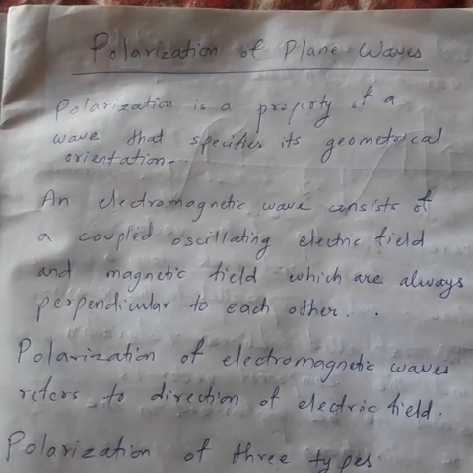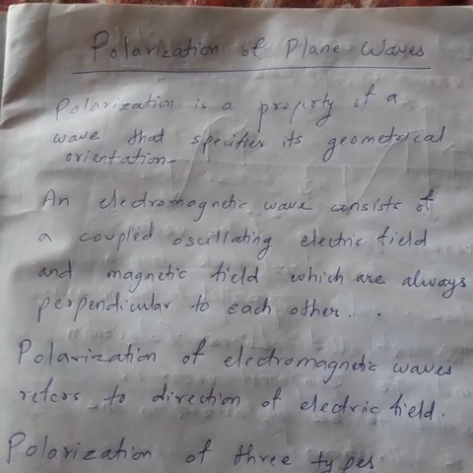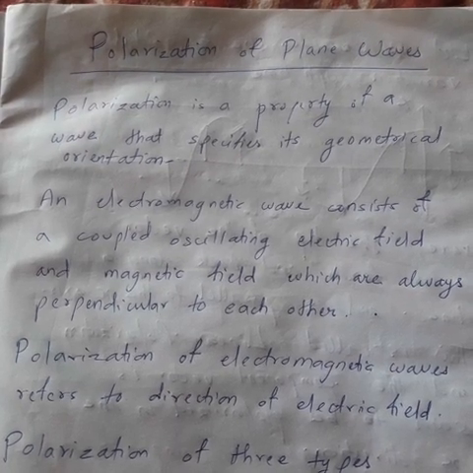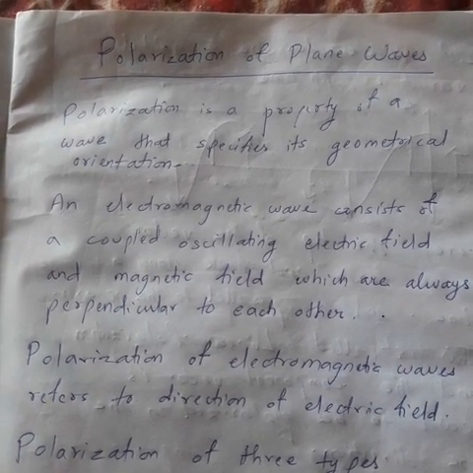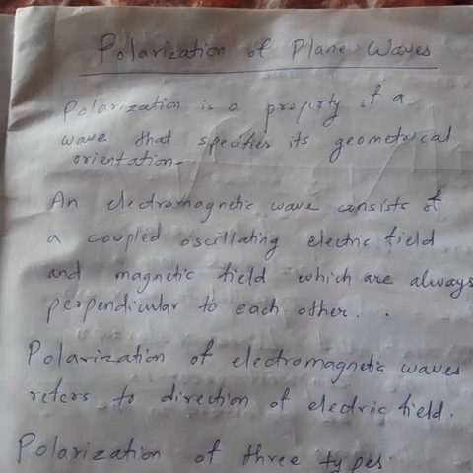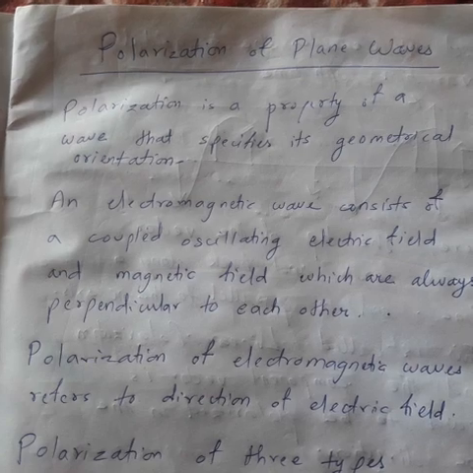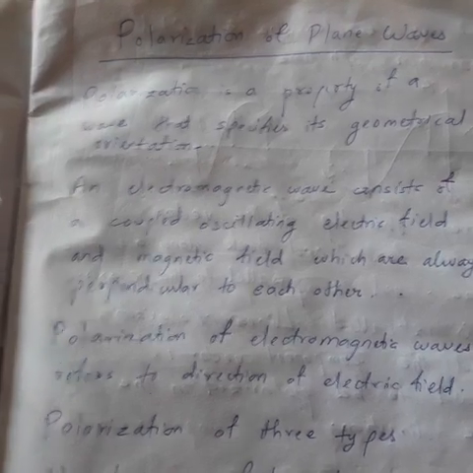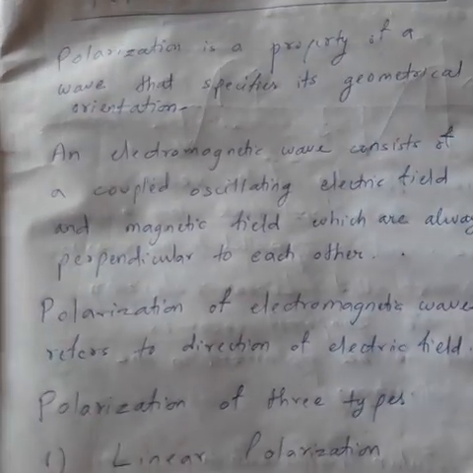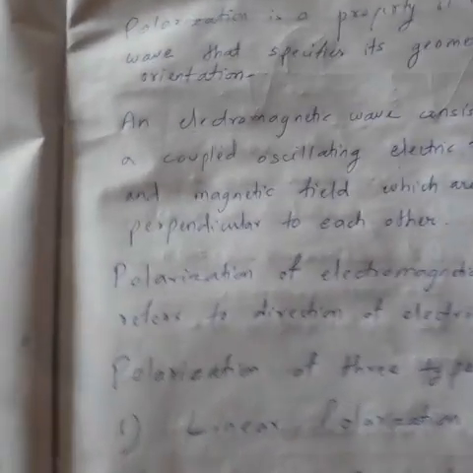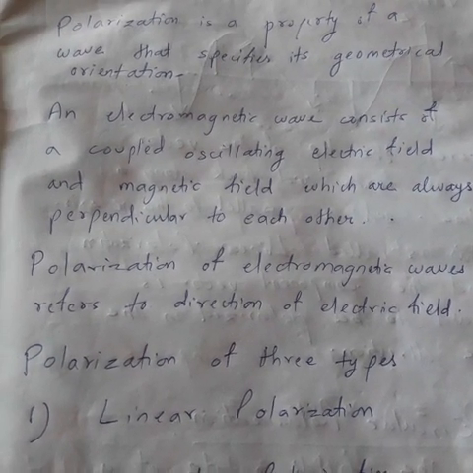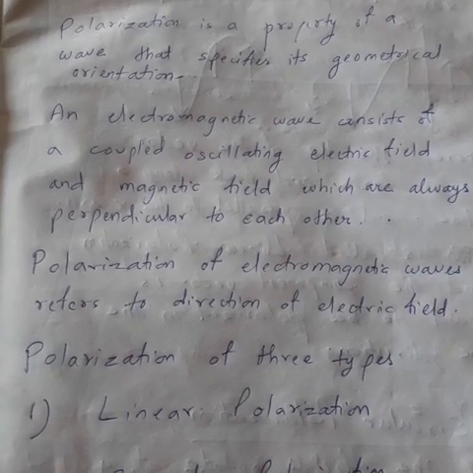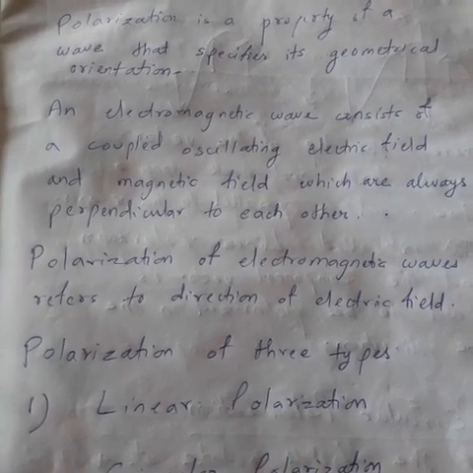Let us look at the next point. An electromagnetic wave consists of a coupled oscillating electric field and magnetic field which are perpendicular to each other. As we know, an electromagnetic field consists of an electric field as well as a magnetic field. Because we are considering a wave, the wave propagates along a particular direction. Hence, the electric and magnetic fields also propagate along a direction. That is why we say oscillating field. Oscillating means it is going along a direction.